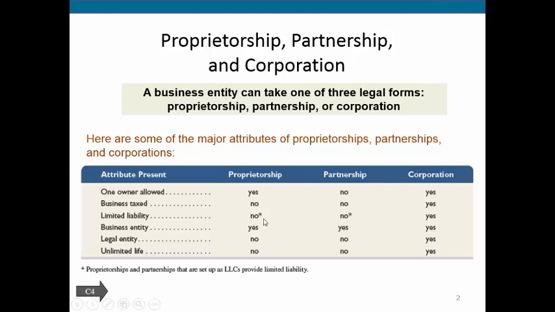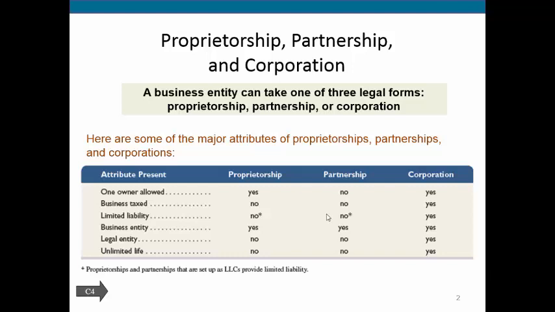If you own a proprietorship or if you're a partner in a partnership and the company does something wrong, let's say you made a ladder and it was faulty and someone is suing you because they broke their leg on that ladder, not only can your company be sued, but you as an individual can be sued.